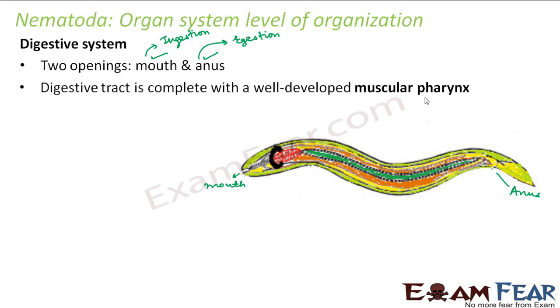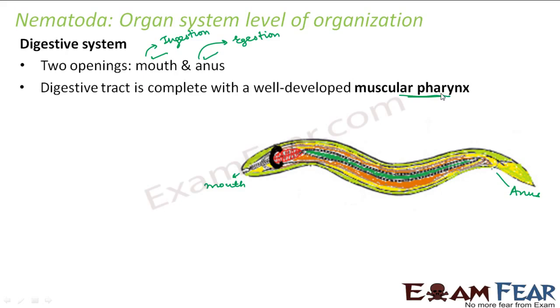So what is the role of the muscular pharynx? It helps in the movement of the food inside the body. Because the food is taken in through the mouth, then it goes to the pharynx. Now if the pharynx is muscular, that movement of the pharynx will actually help the food to go inside the body.